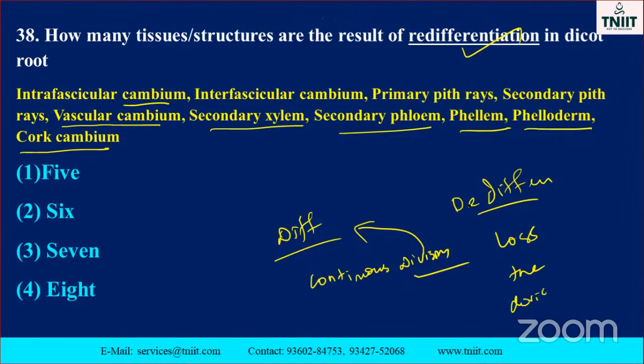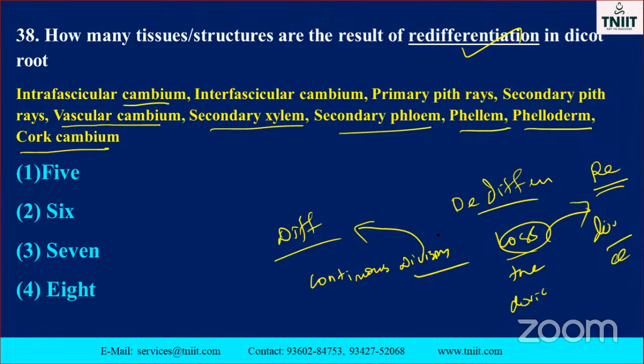That is called dedifferentiation. Redifferentiation: the cell that lost its ability once again undergoes a division process, regaining the division capacity. That is called redifferentiation.